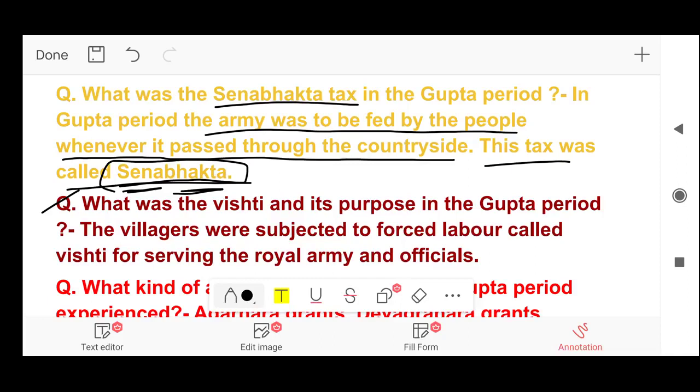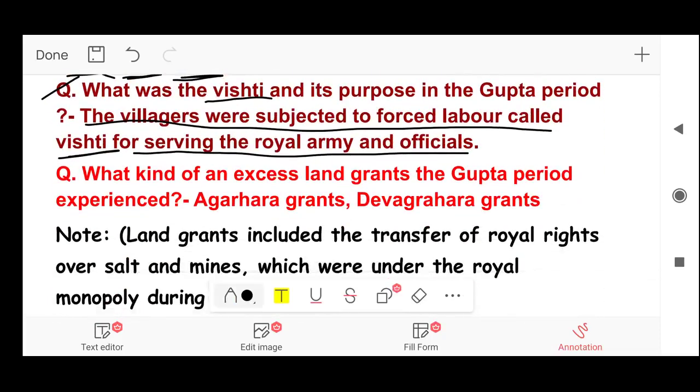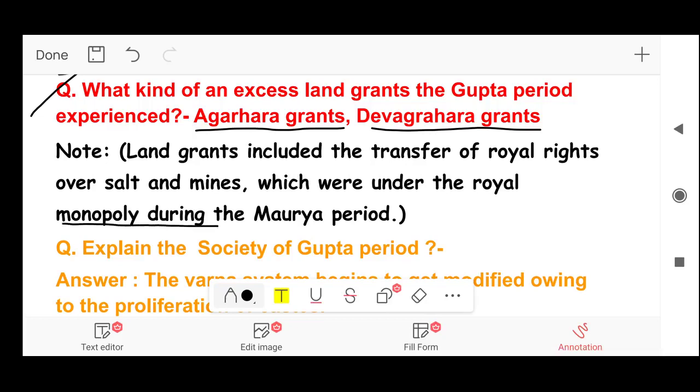Next question. What was the Vishti and its purpose in the Gupta period? Answer. The villagers were subjected to forced labor called Vishti for serving the royal army and officials. So Vishti was forced labor. Next, what kind of excess land grants did the Gupta period experience? Answer. Agrahara grants and Devagrahara grants. Note, land grants included the transfer of royal rights over salt and mines, which were under the royal monopoly during the Maurya period.